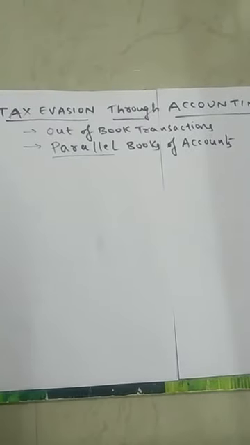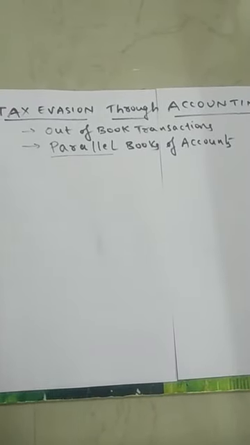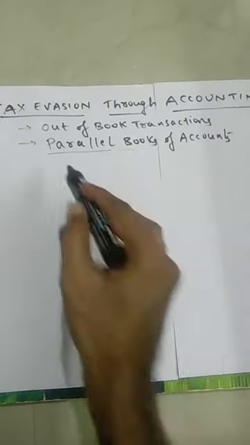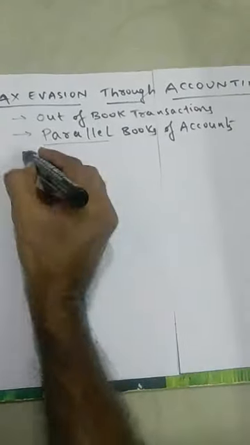They maintain two sets of books. One is for them, and one is for the purpose of showing to others. In the books maintained for themselves, they record all the transactions, and the books maintained for showing to external agencies, they manipulate. This is the way to avoid the tax, by maintaining parallel books of accounts. And this is another way.